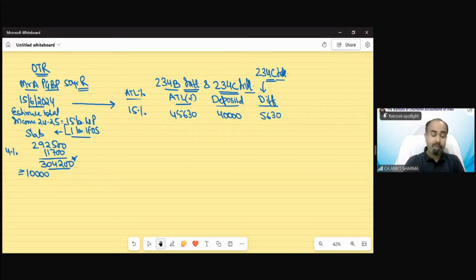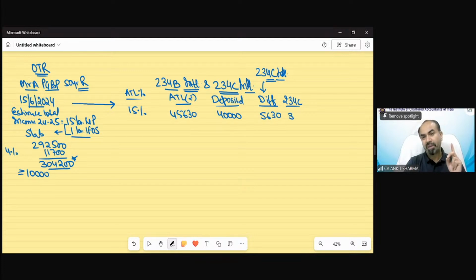Why is 234C applicable? If you did not deposit the full amount of your advance tax liability on the respective dates of installment, the shortfall is chargeable as interest under section 234C. I am explaining the provision in the same example for advance tax as well as 234B and 234C.